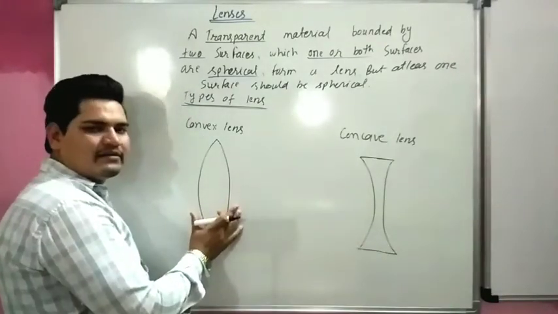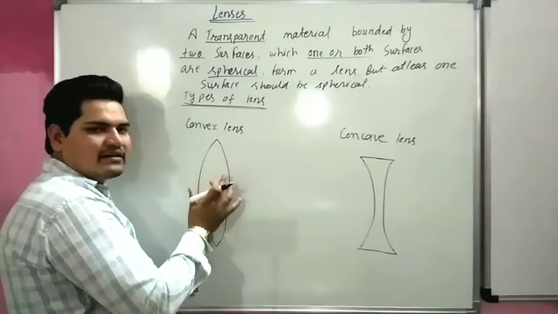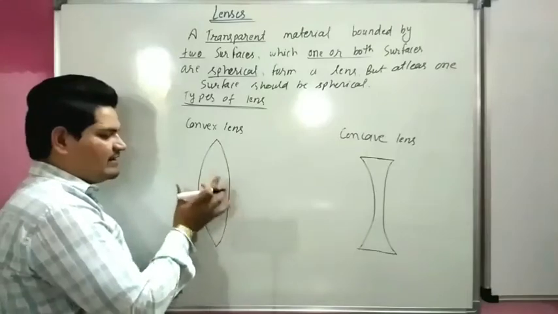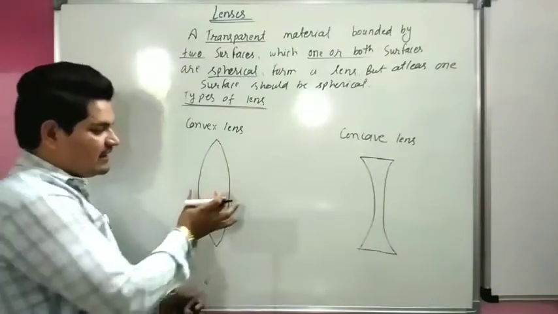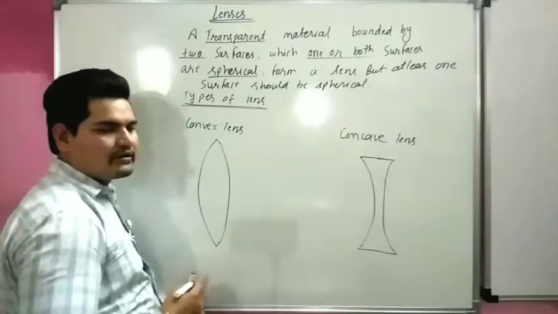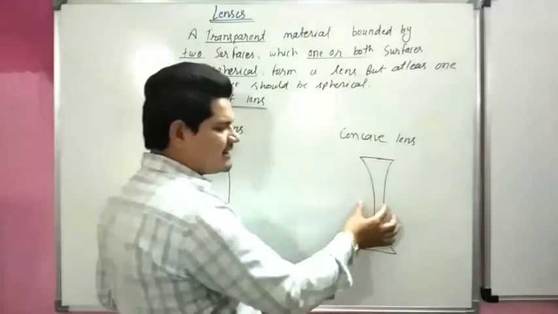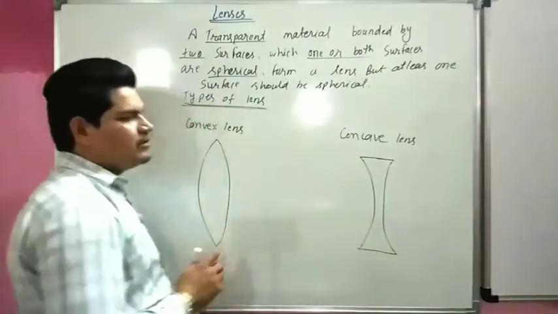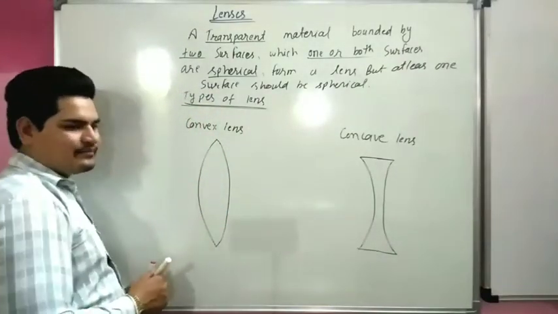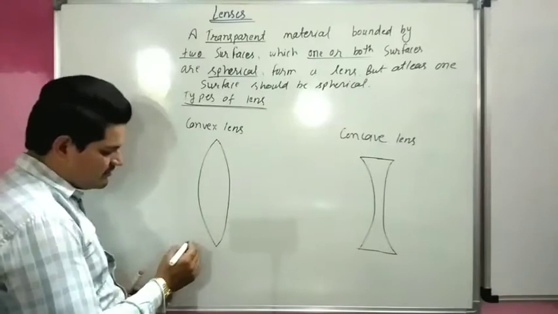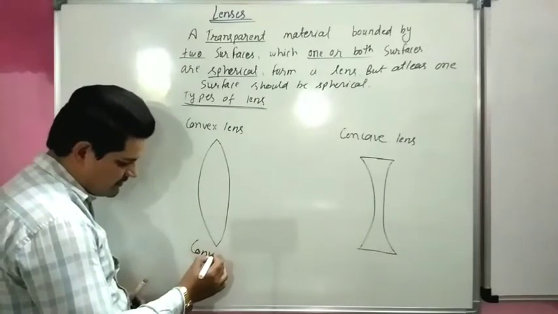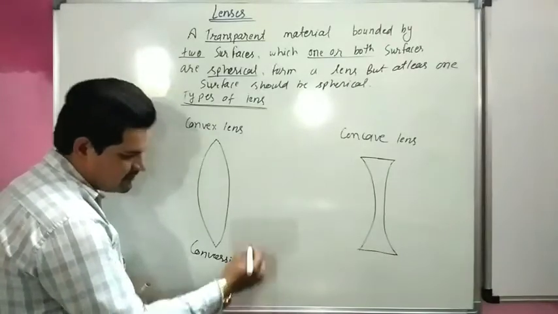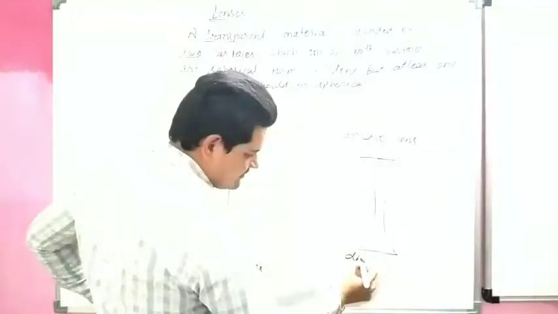The convex lens is thinner at the corner and thicker at the center, and the concave lens is thinner at the center and thicker at the corner. So this is the difference between the two lenses. The convex lens is called a converging lens, and the concave lens is called a diverging lens.